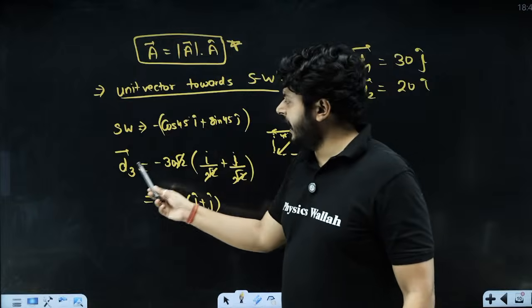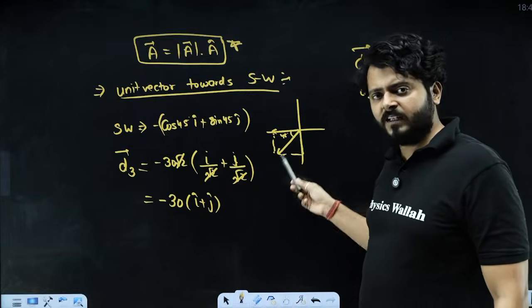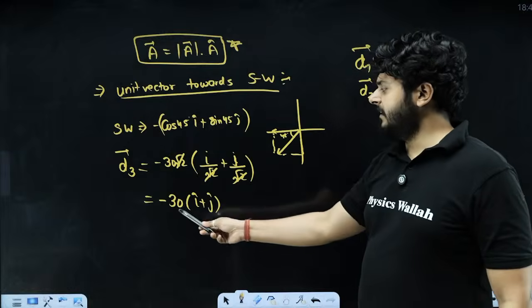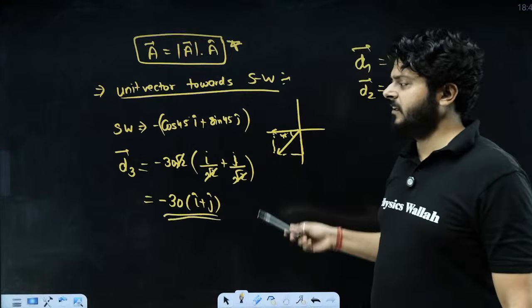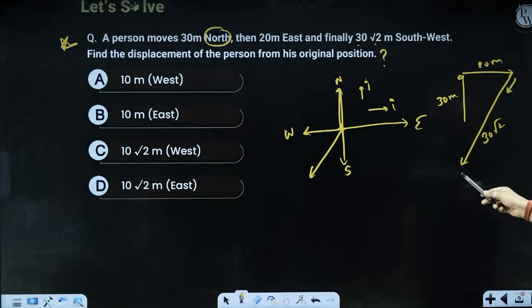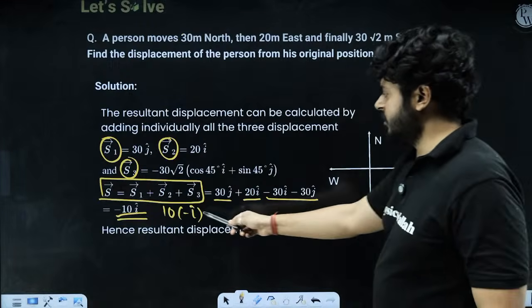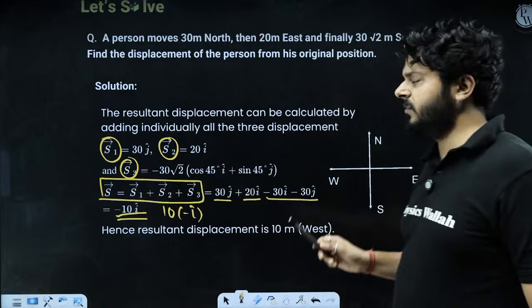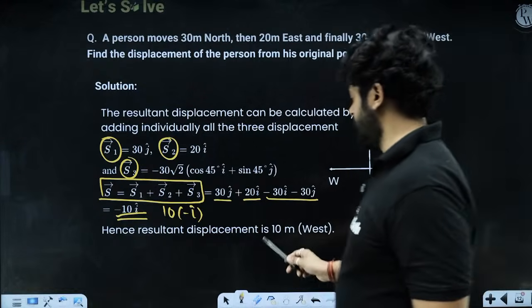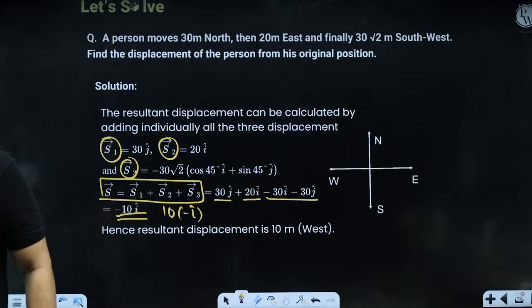After that, the displacement vector in this direction is 30 root 2 times the unit vector. Multiply that, and this is the final displacement vector d3. So you know the d1, d2 and d3 vectors. If you add them vectorially, you will get the final displacement, which is minus 10 i cap, meaning 10 meters towards west. I hope the idea is very clear.